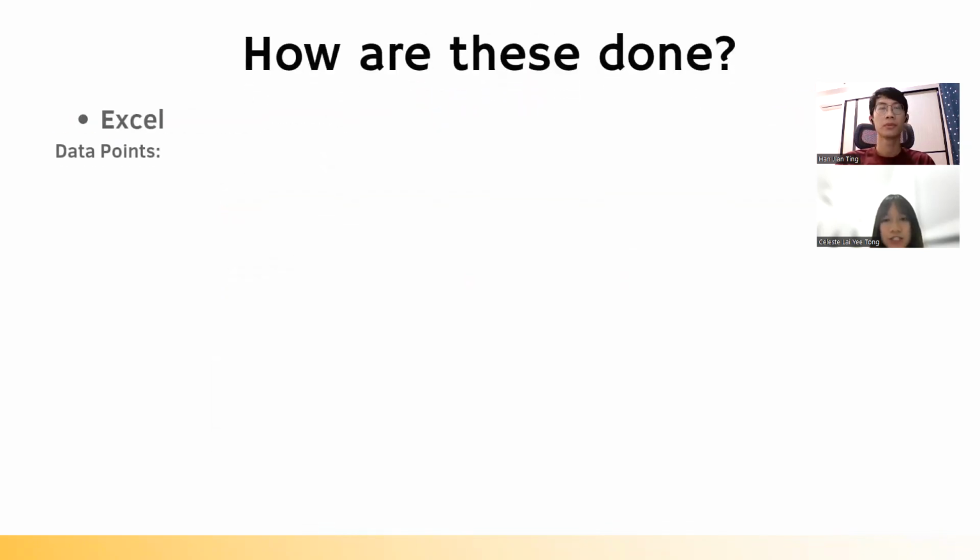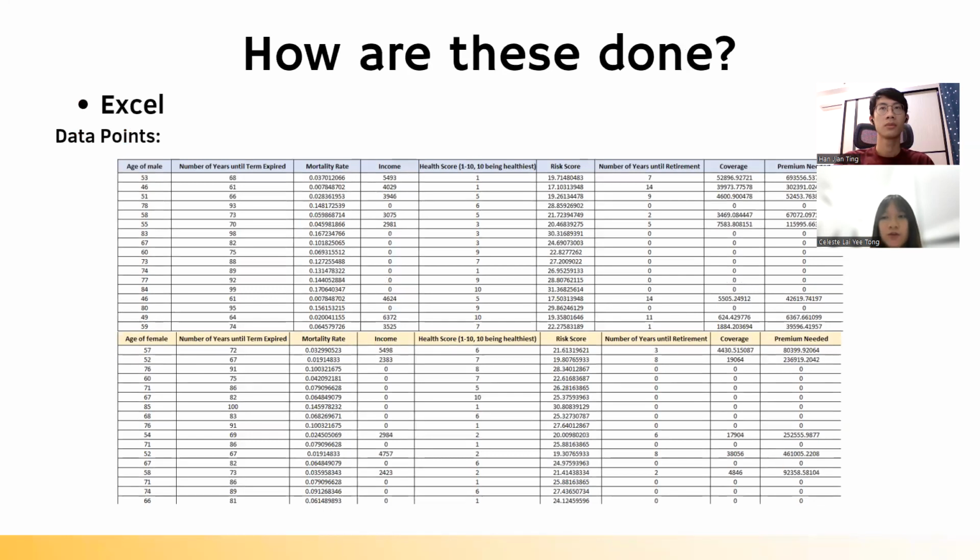So, how do we generate this simulation? We have used Excel and also VBA. In this PPT, I will just show you a rough view of our Excel. This is our Excel, which includes age, income, number of years until term expired, mortality rate, and others. So we classify males and females into two tables as two big data sets.